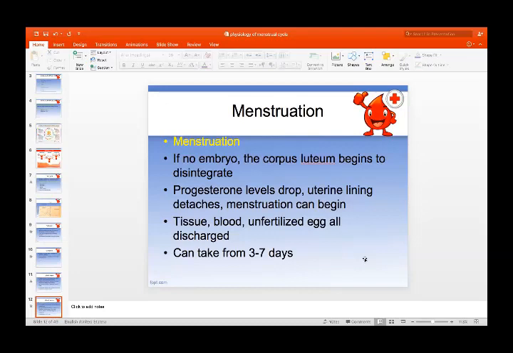During the menstrual phase, if there is no pregnancy, the corpus luteum begins to disintegrate. Progesterone level starts dropping, and the uterine lining detaches. Menstruation can begin. Tissue, blood, and unfertilized egg are all discharged from the uterine cavity. It can take from 3 to 7 days, and sometimes may take 8 to 9 days.